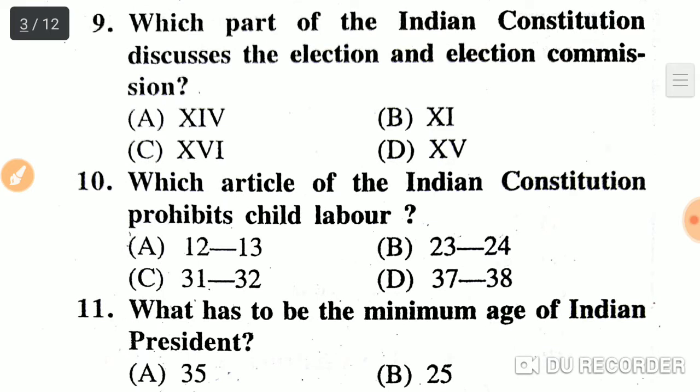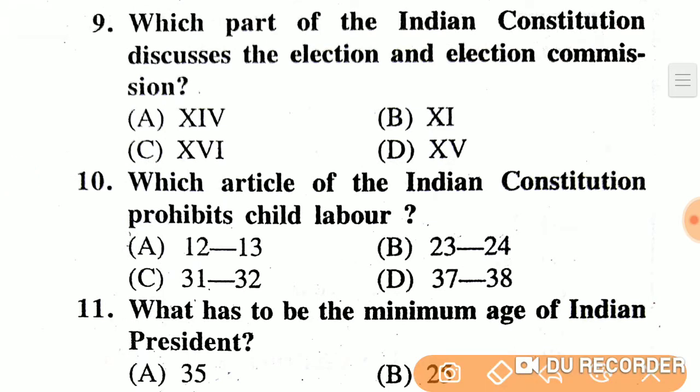Next question. Which part of the Indian Constitution discusses the election and election commissions? Option A, 14. Option B, 11. Option C, 16. Option D, 15. So the right answer is option D, 15.